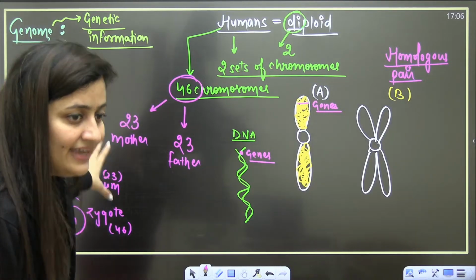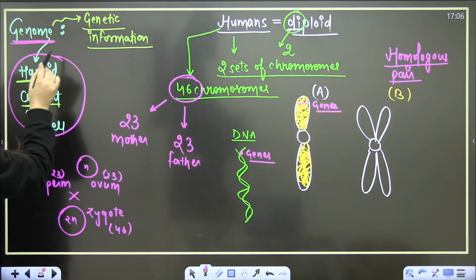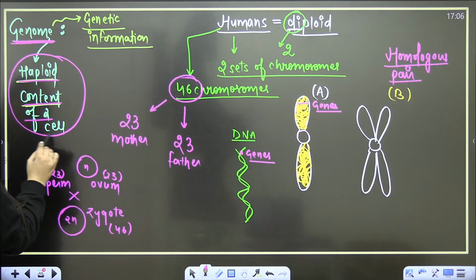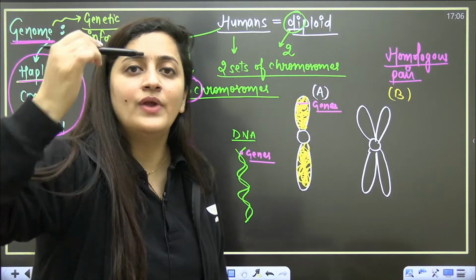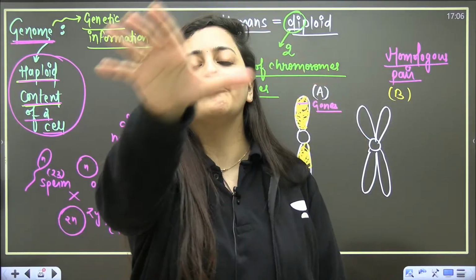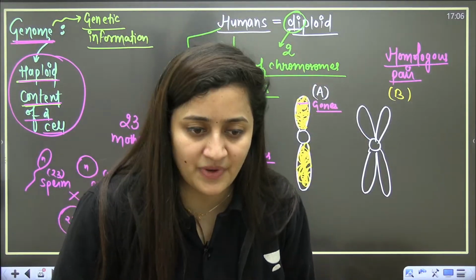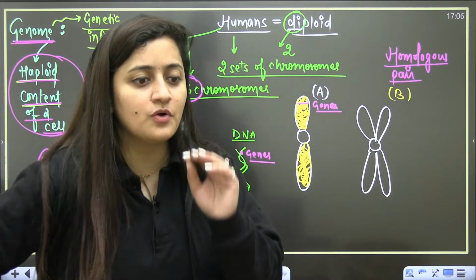So when you say genome, no doubt you are talking about genetic information. We say haploid content of the cell. In the case of humans, 23 chromosomes can provide you the complete information of the genes present. Are you getting my point now? Why do we say haploid content of cell?